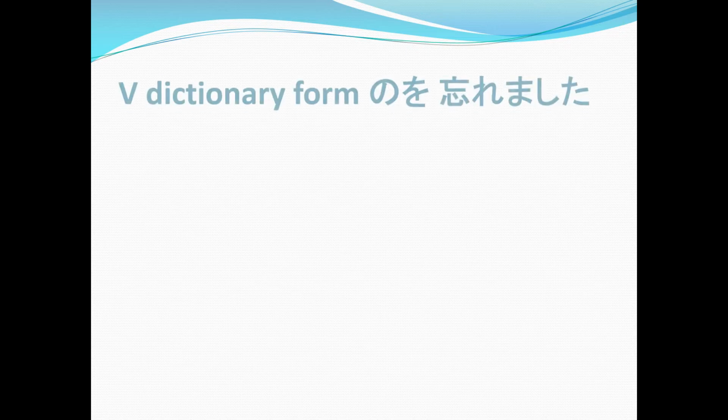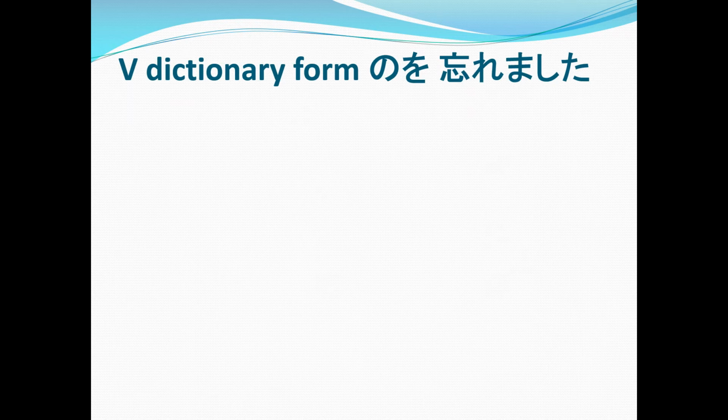But then again, we all know how to state sentences when we forgot something, right? But what about if we forgot to do something? We forgot to do a certain action. How do we say that? So here goes: verb dictionary form, no o wasuremashita. Of course, when you forgot to do something, it is already in the past form. That's why automatically it is wasuremashita, or forgot to do.